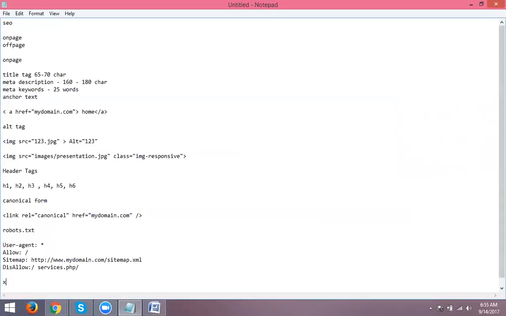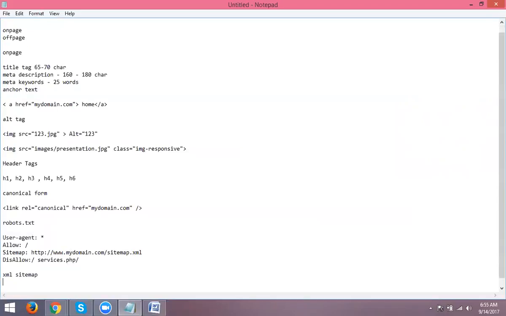The XML sitemap purpose is this. In a static website, we can easily count 5 pages, 6 pages. In a dynamic website with more than 100 pages, how do we count? How many pages are on your website? So I'm asking one question. In Flipkart, how many pages are there? Lakhs of pages are there. How to count the pages? Through the XML sitemap.